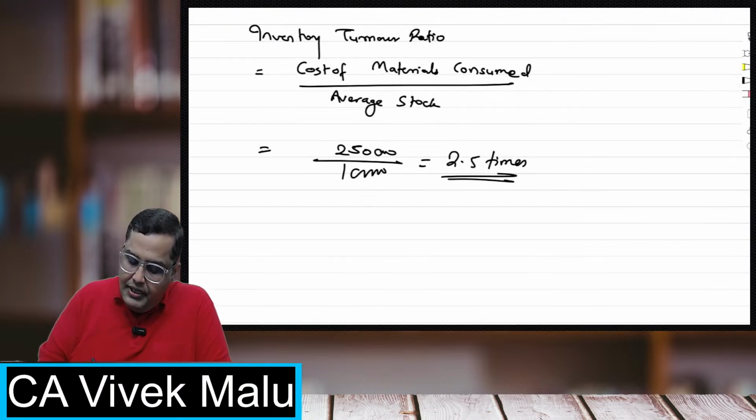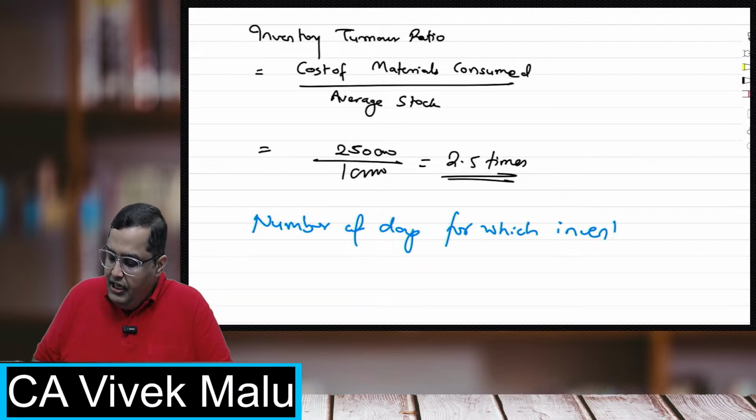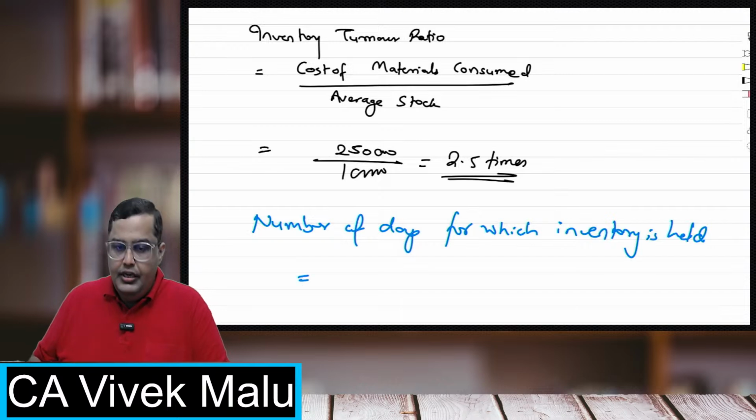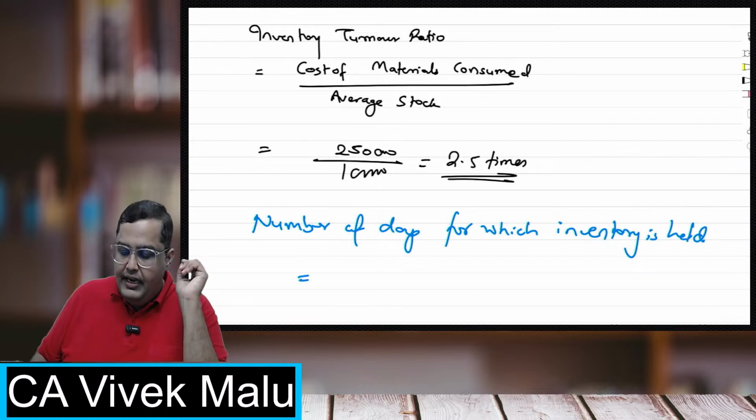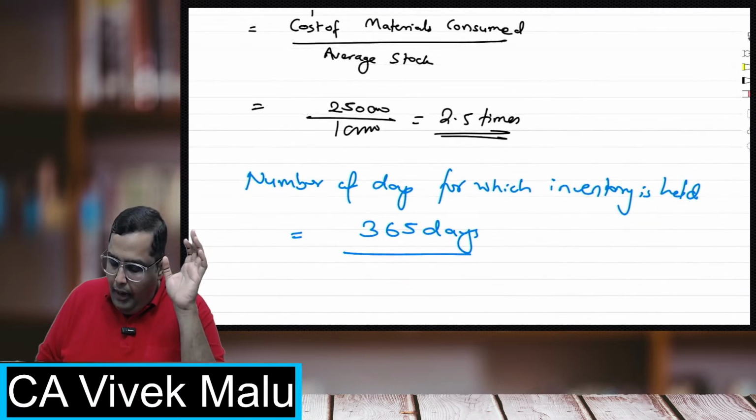Now the next topic is the number of days for which inventory is held. What is the formula? The formula is 365 days, which is the annual days, upon inventory turnover ratio.